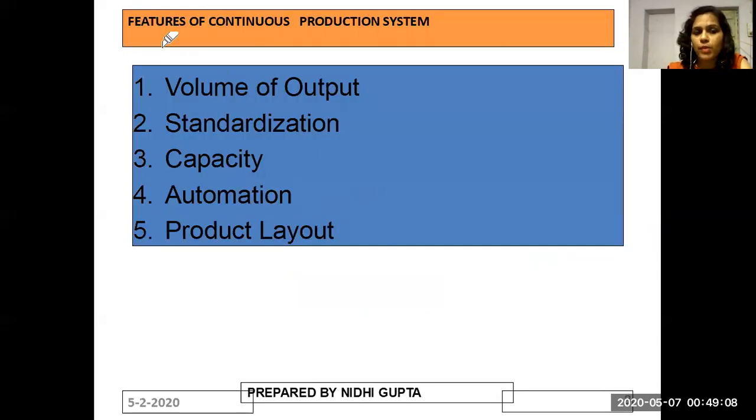Now, if I talk about features of continuous production system: volume of output, standardization, capacity, automation, and product layout. These are the factors which are responsible for continuous production system.